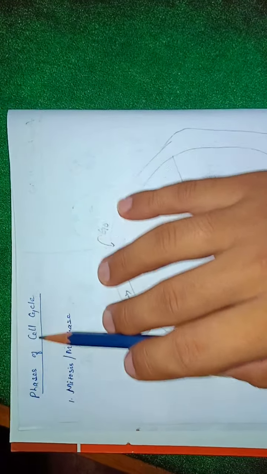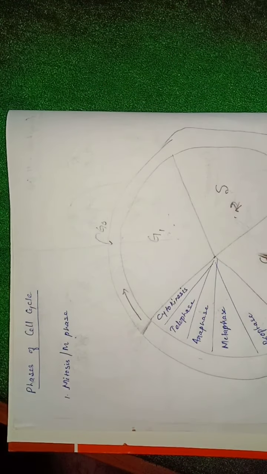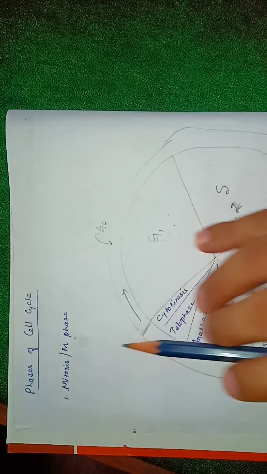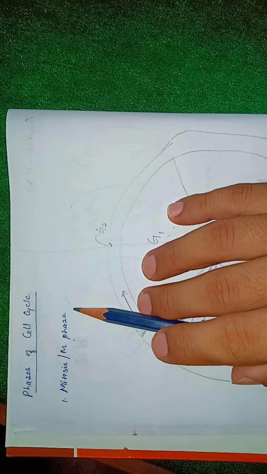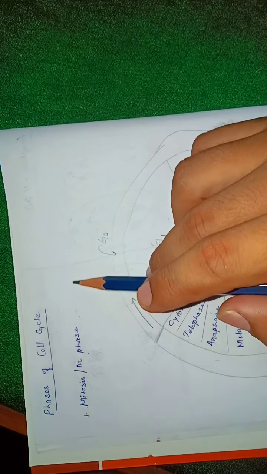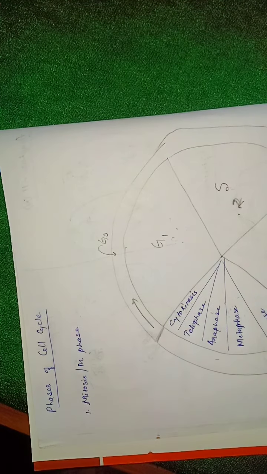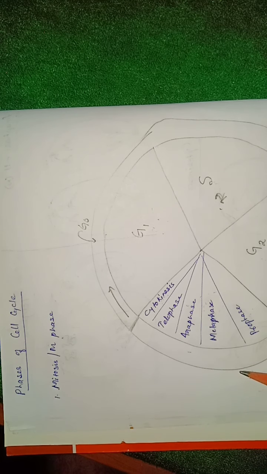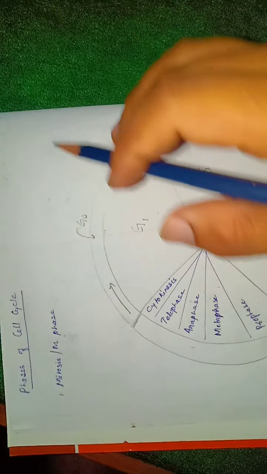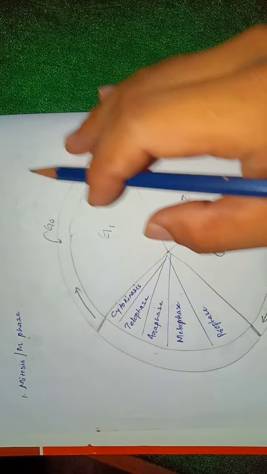Now, let's discuss the phases of the cell cycle. The cell cycle involves two phases. The first one is the M phase or the mitosis phase, and the second is the interphase. The M phase represents the phase when the actual cell division takes place. During this phase, it starts with the division of the nucleus.